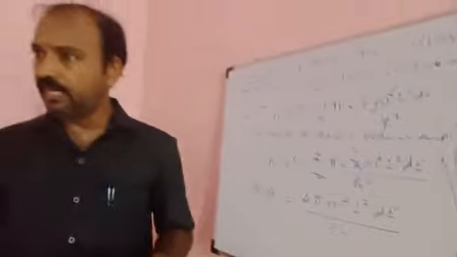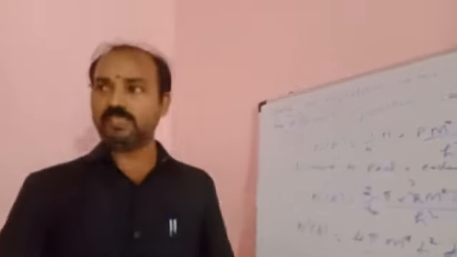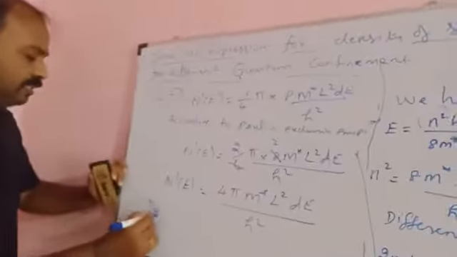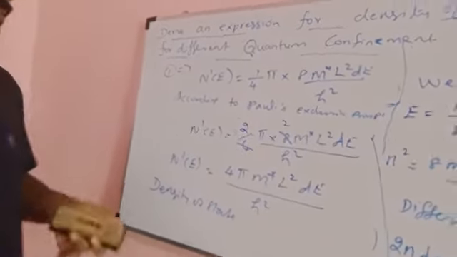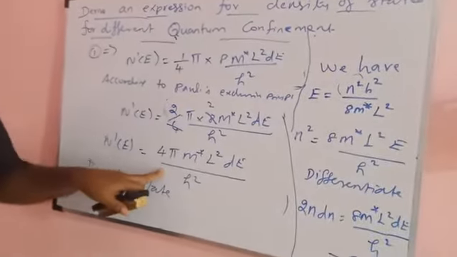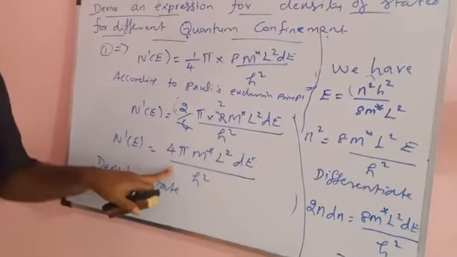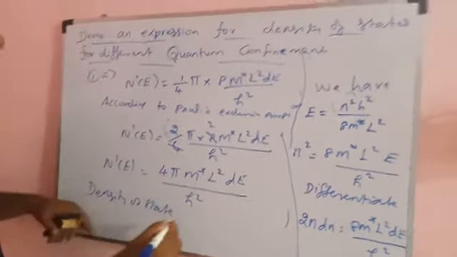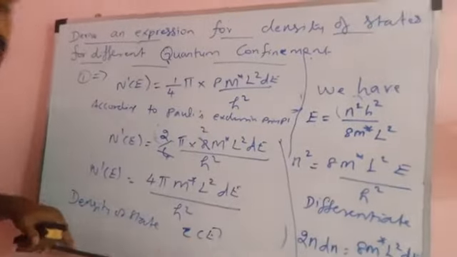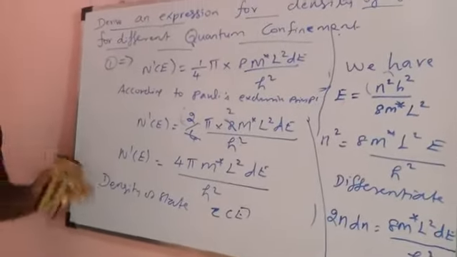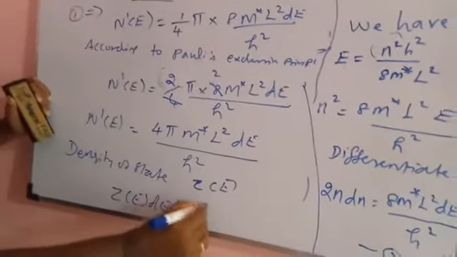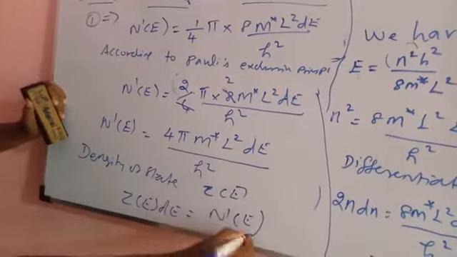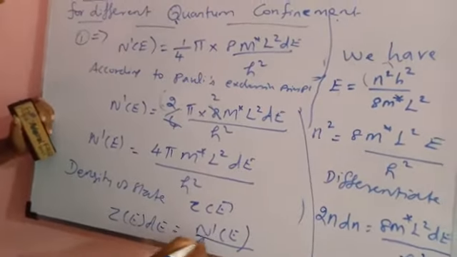Now we are going to find the density of states. Density of states is different from the number of energy states N of E. The number of energy states is over. Now we find the density of energy states, denoted by Z of E. Z of E dE can be found using this formula: Z of E dE is equal to N prime of E divided by area.